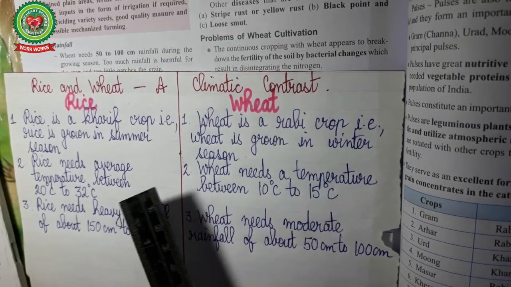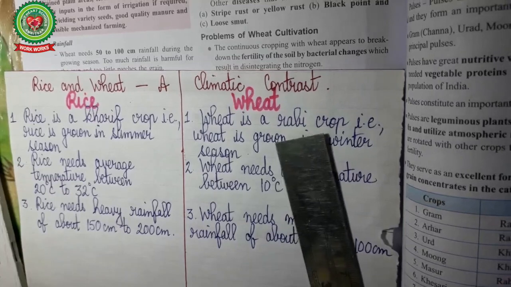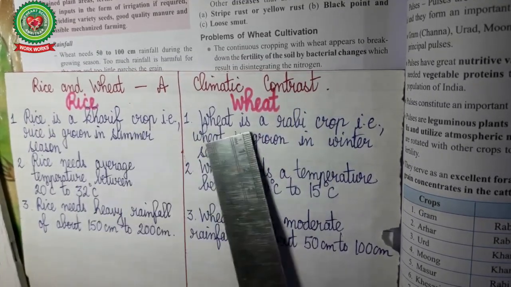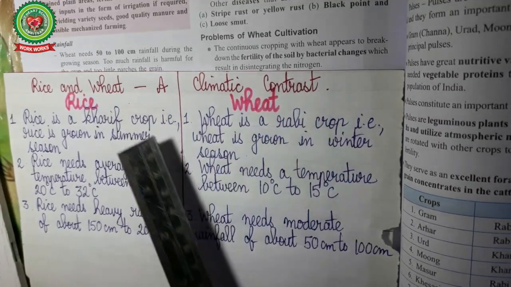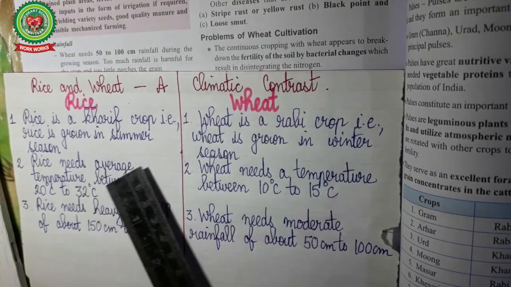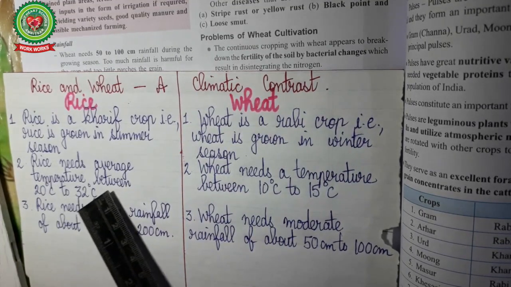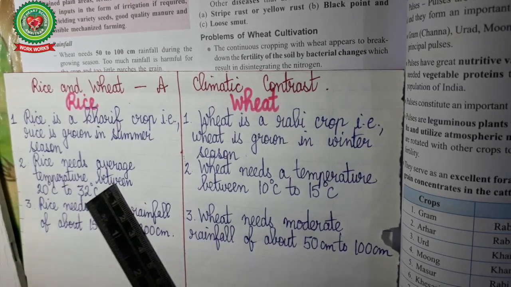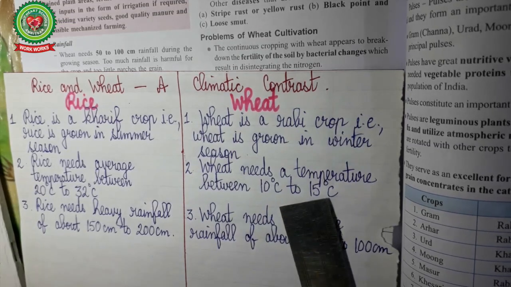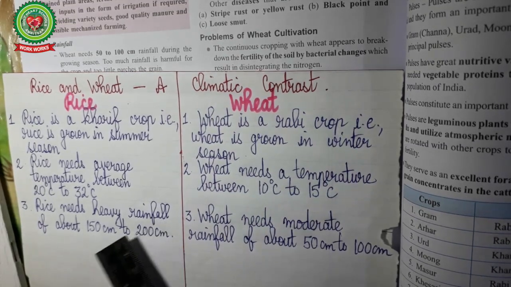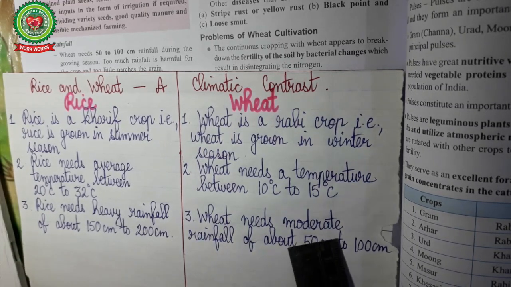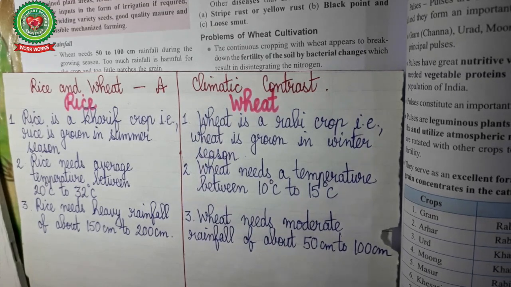Now let us compare the climatic conditions which are required for growing rice and wheat. Rice, it is a kharif crop. Wheat, it is a rabi crop. It means that rice is grown in summer season whereas wheat is grown in winter season. Rice needs an average temperature of 20 degrees Celsius to 32 degrees Celsius. That is a higher temperature than wheat, whereas wheat needs temperature between 10 degrees Celsius to 15 degrees Celsius. Rice needs heavy rainfall of 150 centimeter to 200 centimeter, whereas I told you that wheat needs moderate rainfall of 50 to 100 centimeter.